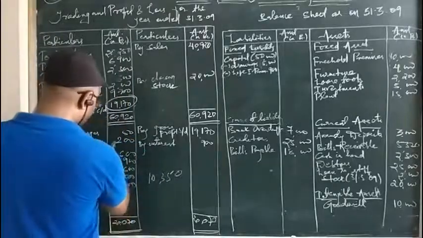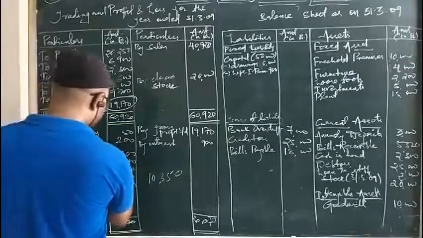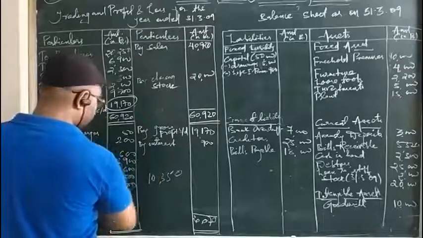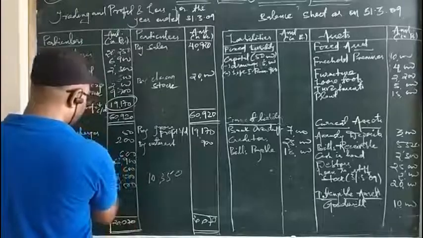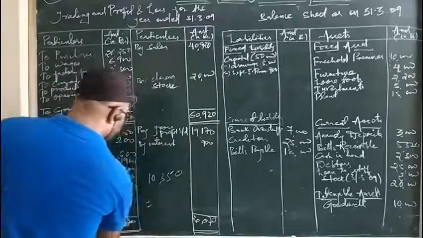Then we have here 2, 6, 8, 17, 6, 23. So 33. 3, 2, 5, 3, 8 to 10. Correct. So now we will make the subtraction of this total minus this total.